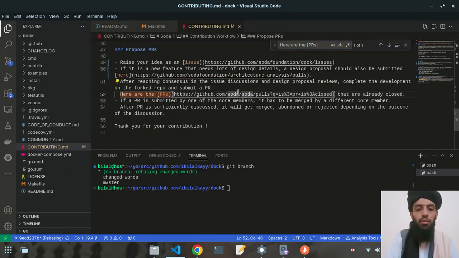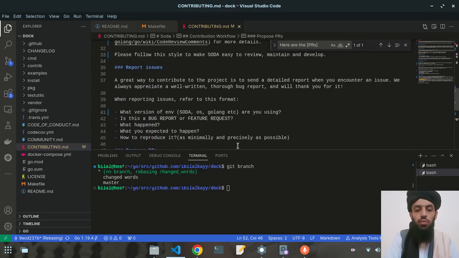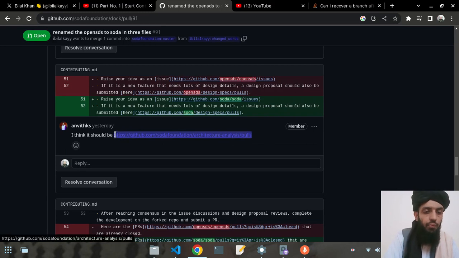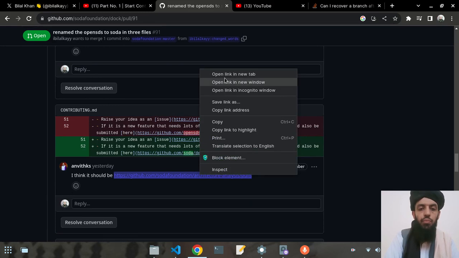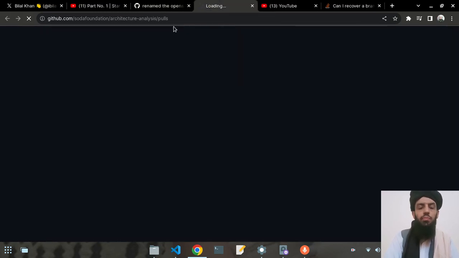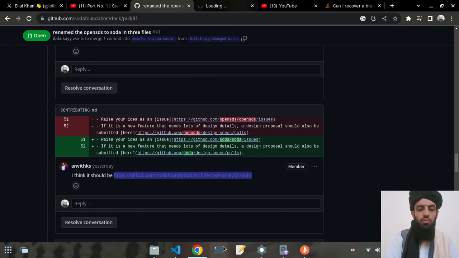So yeah, this is the Soda Foundation pulls. I need to find the pulls like this, or the pull should be like this. Let's visit this pull, whether it is working or not. Let's check it. It is working slow for me, maybe due to the internet connection.